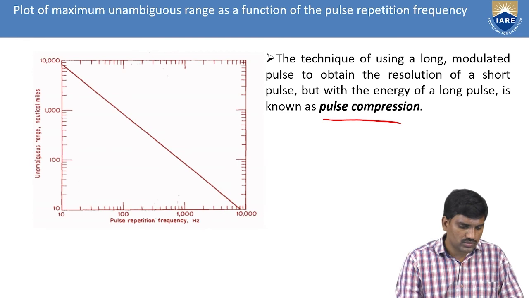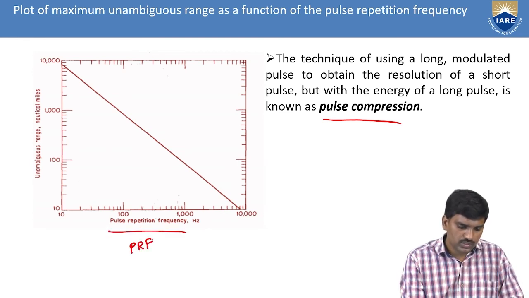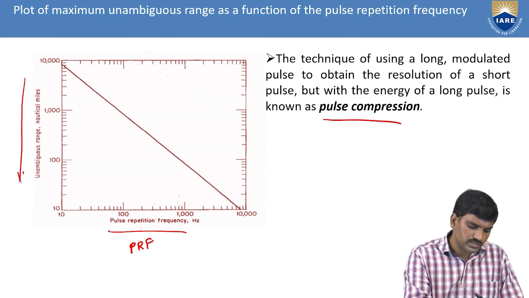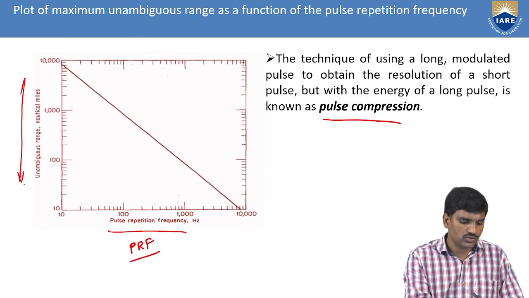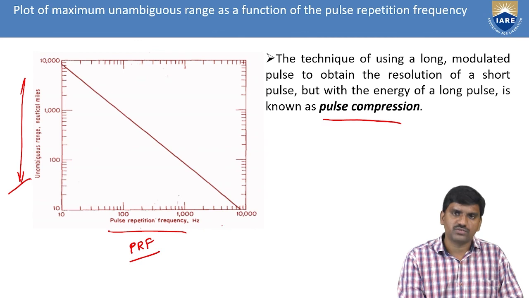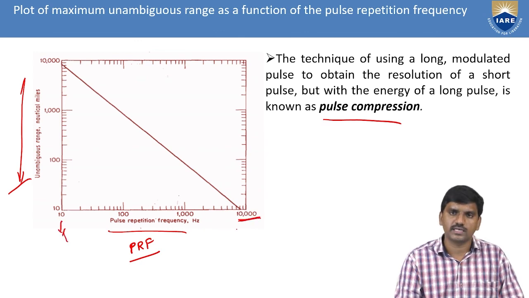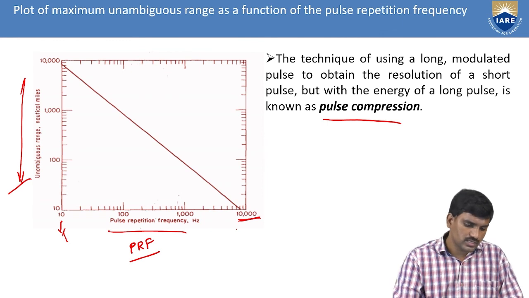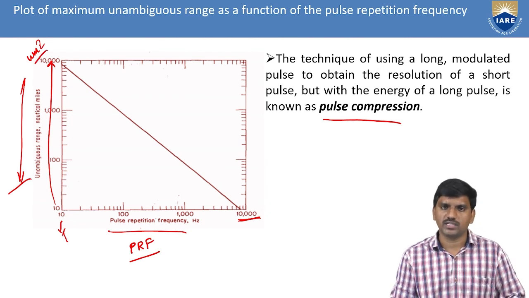This is about the relationship between pulse repetition frequency, PRF, and the maximum unambiguous range. The pulse repetition frequency values range from 10 to 10k hertz, and the range is from 10 to 10,000 nautical miles, not kilometers.